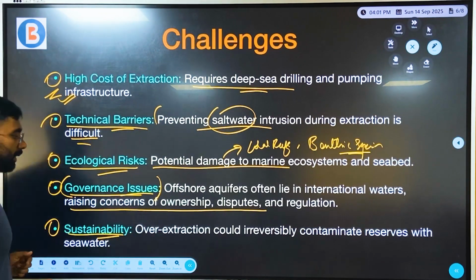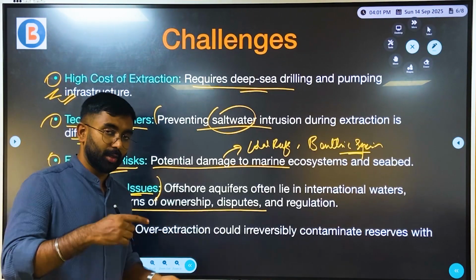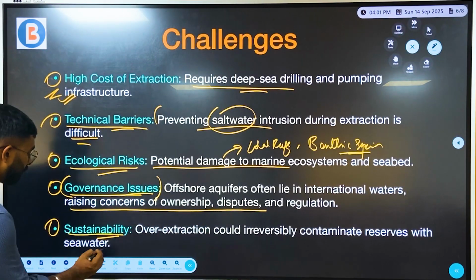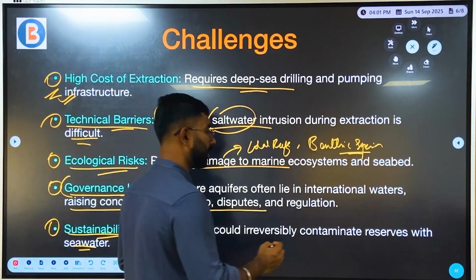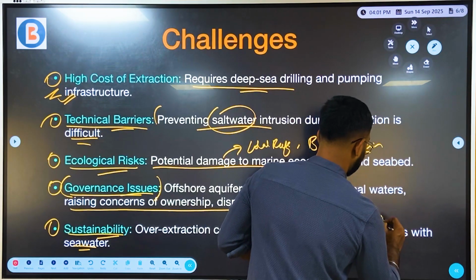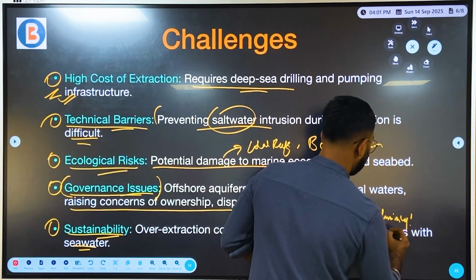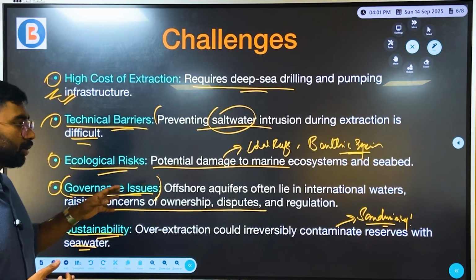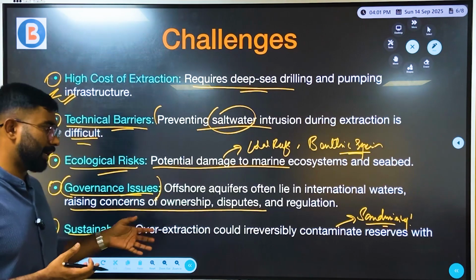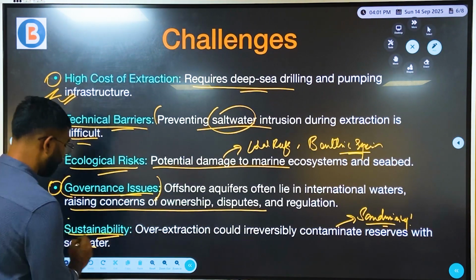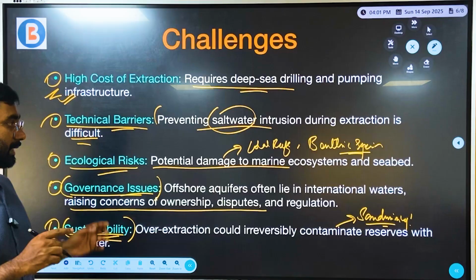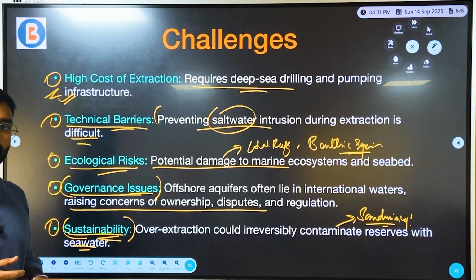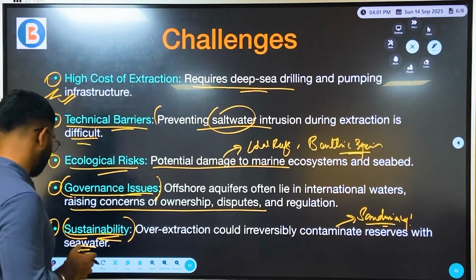And talking about sustainability, it can lead to over-extraction. Over-extraction could lead to irreversible contamination of reserves with seawater. A simple example is sand mining. The present state of sand mining, due to its over-exploitation, what are the drastic effects that it is leaving behind on water bodies, or let's say, for example, the river systems in the country, right? A similar kind of sustainability crisis can also be seen if proper regulation is not maintained in extracting the offshore aquifers.